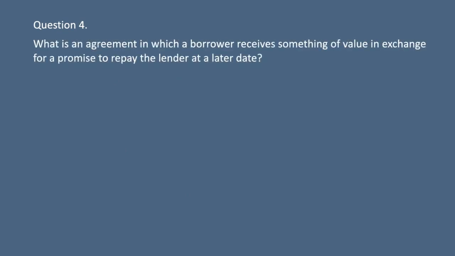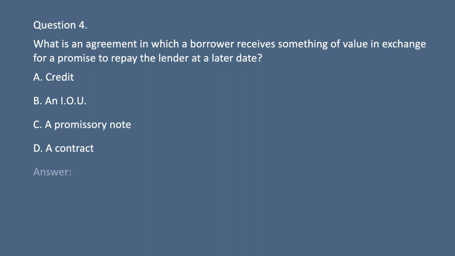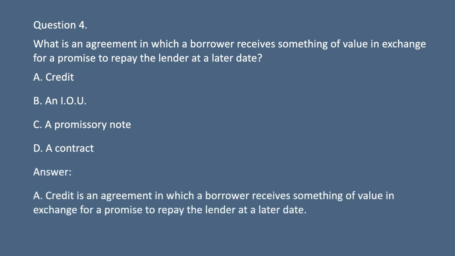Question 4. What is an agreement in which a borrower receives something of value in exchange for a promise to repay the lender at a later date? A. Credit. B. An IOU. C. A promissory note. D. A contract. Answer: A. Credit is an agreement in which a borrower receives something of value in exchange for a promise to repay the lender at a later date.